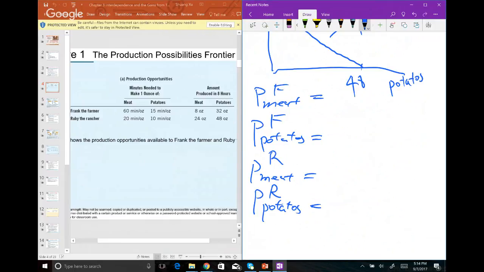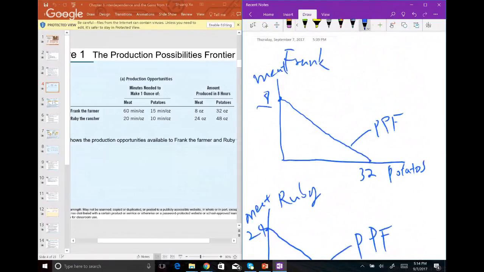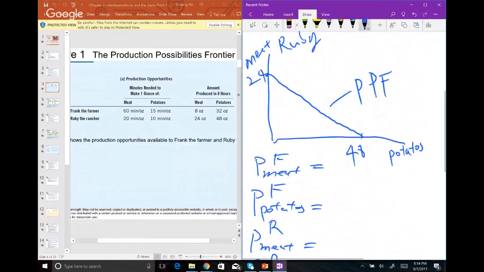And then for this fraction, all we need are your maximum number level productions. So for Frank here, the only number we need is either the 8 or the 32. That's the only number we need. And then for this, we're going to set up a very simple fraction. Let me erase this one first. So we'll put 48 over here. All right, so for this fraction, whatever price you're looking for, the max number of the production goes on the bottom of the fraction. So let me repeat. Whatever you're looking for, so looking for the price of meat, then the maximum number of meat you're producing, that number goes on the bottom of the fraction.